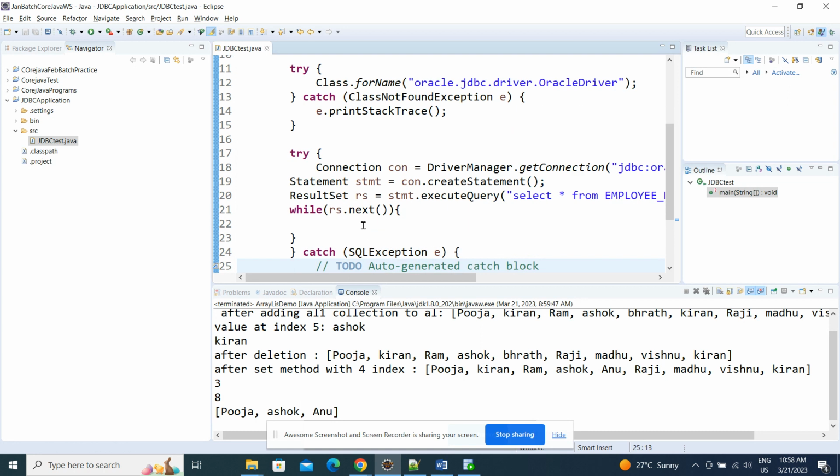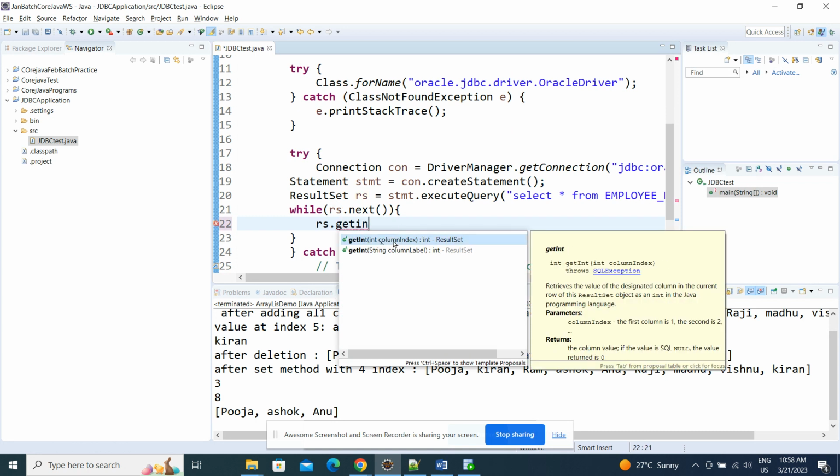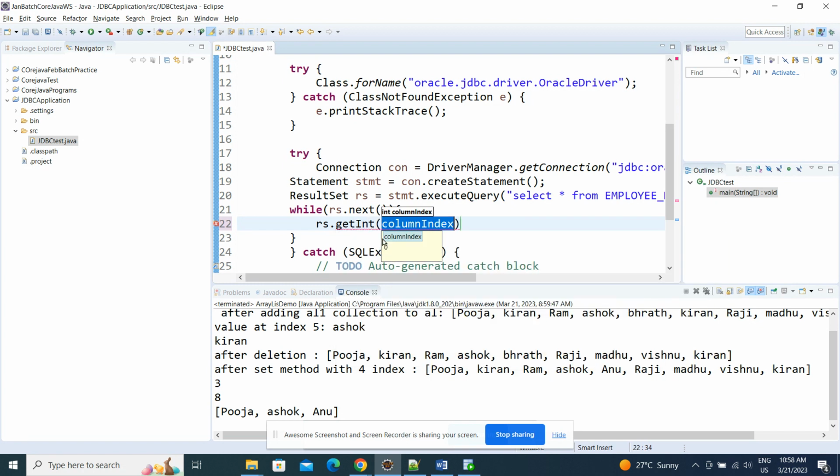Inside that, what I'll write is rs dot get int, or else we can use the column name. Get int means it is a column name. First one, first column.